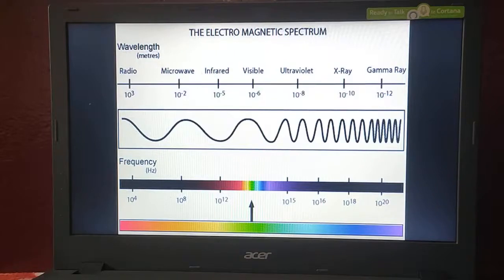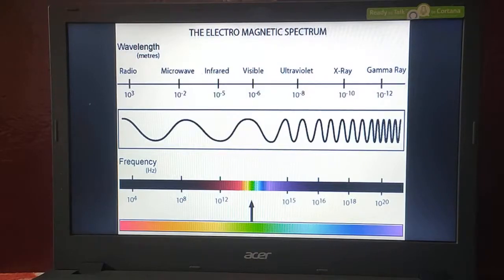Frequency is nothing but energy. Which wave consists of more energy? Out of the 7 radiations, gamma rays are the waves carrying more energy, of the order of 10 to the power of 20 hertz. That is the maximum energy carried by electromagnetic waves, the gamma rays.